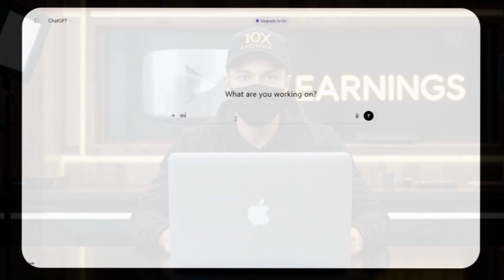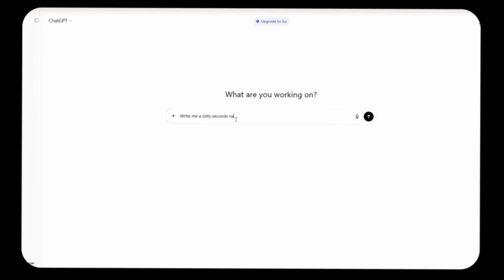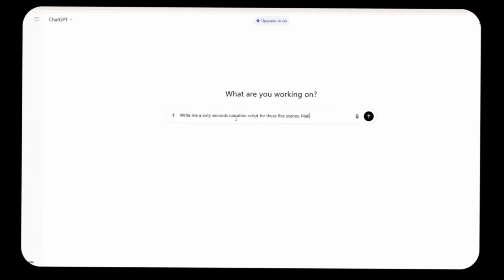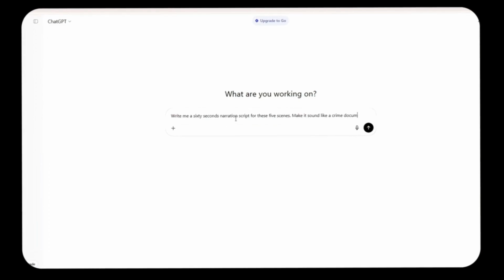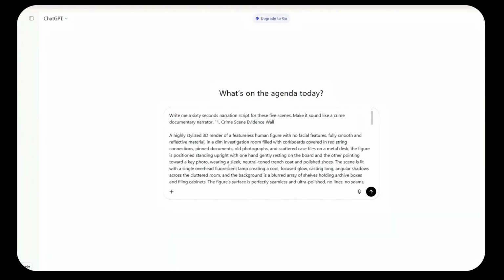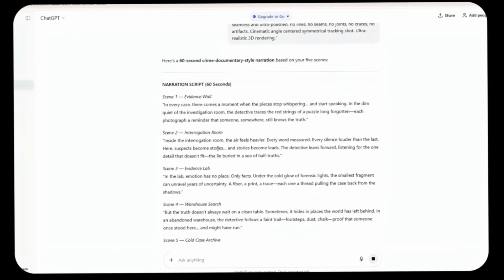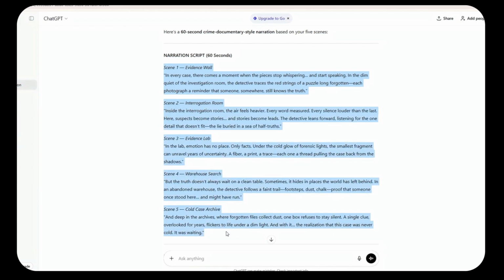While those are rendering, let's work on the script and voiceover. Since ChatGPT already knows all 5 of your scenes, we can use it to write the narration. Just go back to your ChatGPT conversation and type this: Write a 60-second documentary-style narration script for these 5 scenes. Make it sound like a crime documentary narrator. Hit Enter, and ChatGPT will generate a full voiceover script that matches your visuals. Now, if you prefer, you can always write your own script instead. Once it's done, copy the entire thing.